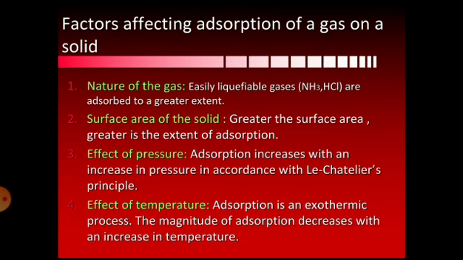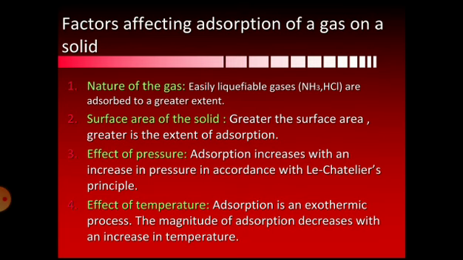So the first factor, nature of the gas. Easily liquefiable gases like ammonia and hydrogen chloride are adsorbed to a greater extent. So it means that the gases which can be easily liquefied under a critical temperature can be adsorbed on a solid to a larger extent.